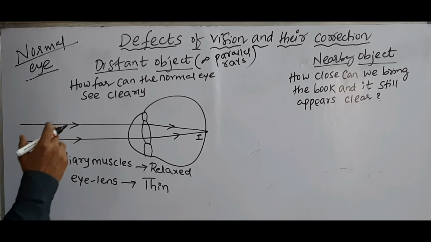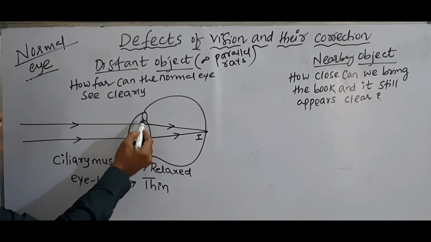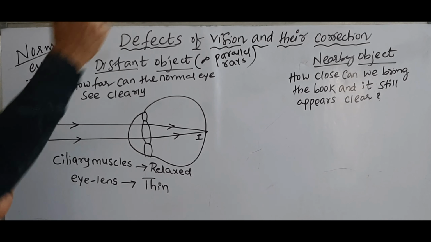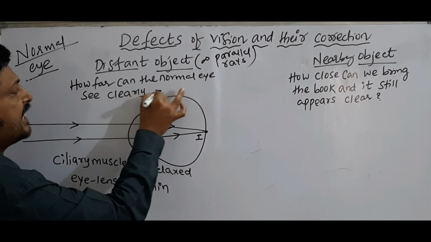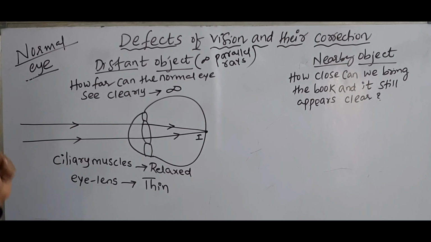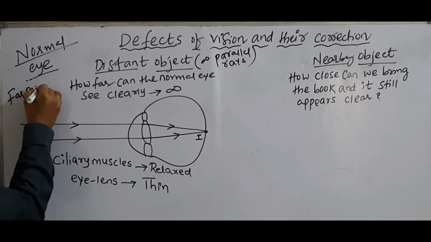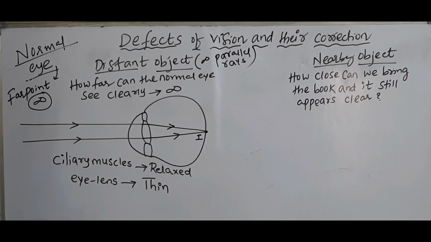When the ciliary muscles are relaxed, the eye lens becomes thin. Up to how much distance can a normal eye see? That is infinity. That means the far point of the normal eye is infinity.